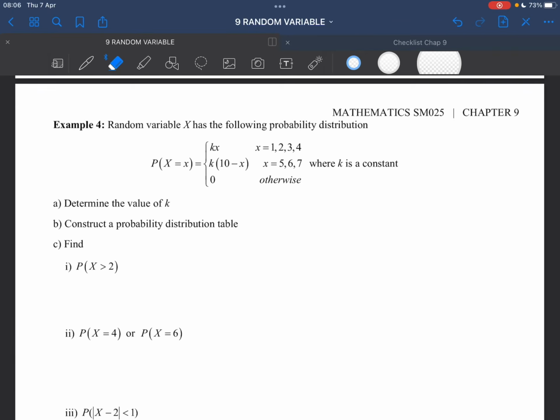Random variable X has the following probability distribution. Okay, probability distribution. If you see probability distribution, obviously it is the discrete random variable, because for continuous there will be probability density function. Okay, I will explain later what's the difference between those two. And actually if you look at your function here, this is the symbol P(X=x). So this actually represents PDDRV, probability distribution discrete random variable. Okay, first question, determine the value of k. So how are we going to determine the value of a constant?